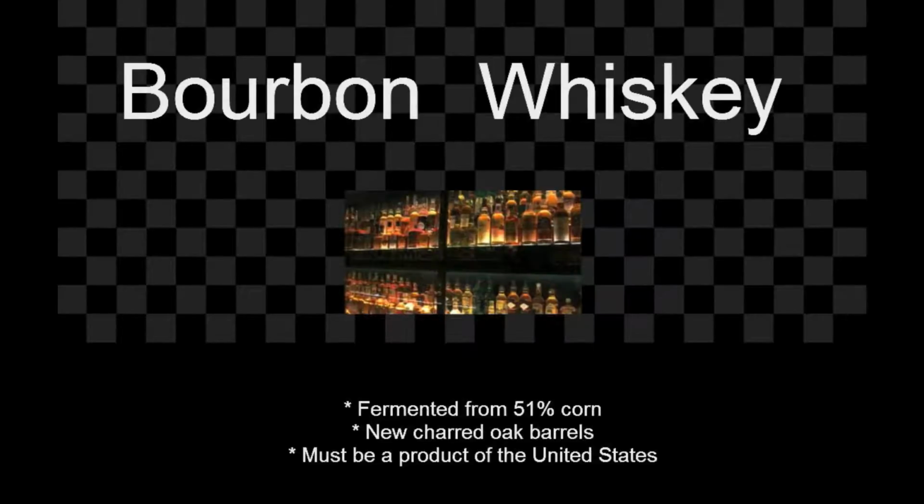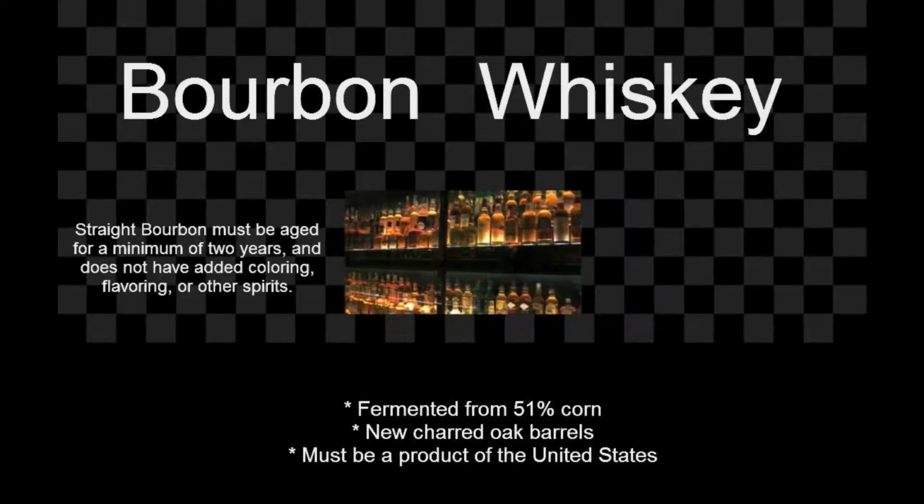Bourbon whiskey has three main requirements. It must be distilled from at least 51% corn mash, aged in new charred oak barrels and produced in the United States. Bourbon has no minimum specified duration for its aging period. Products aged for as little as 3 months are sold as bourbon. Bourbon that meets the requirements, has been aged for a minimum of 2 years, and does not have added coloring, flavoring, or other spirits may be labeled as straight bourbon.